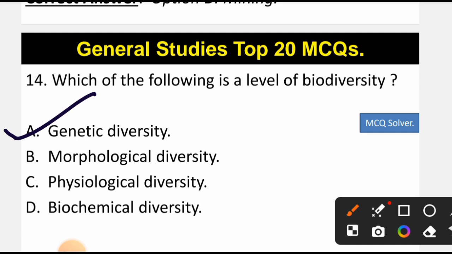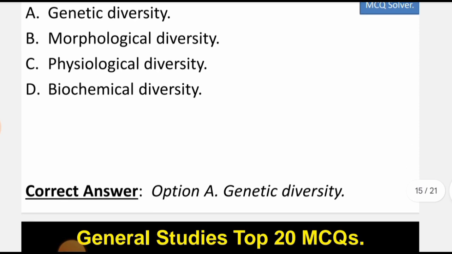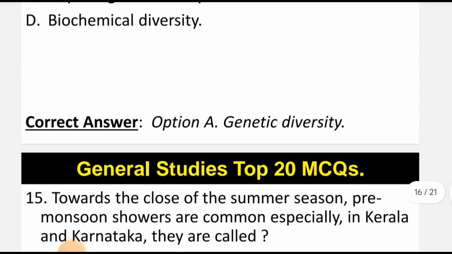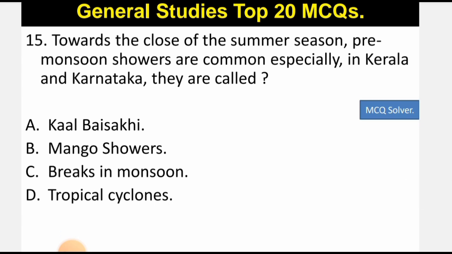Based upon the genetic features of the organism, a diversity is created, and it is one of the levels of biodiversity. So A is the correct option. This question is taken from the NCERT, so that's why we request the aspirants to read the NCERTs, because most of the competitive exam questions are prepared from there only.